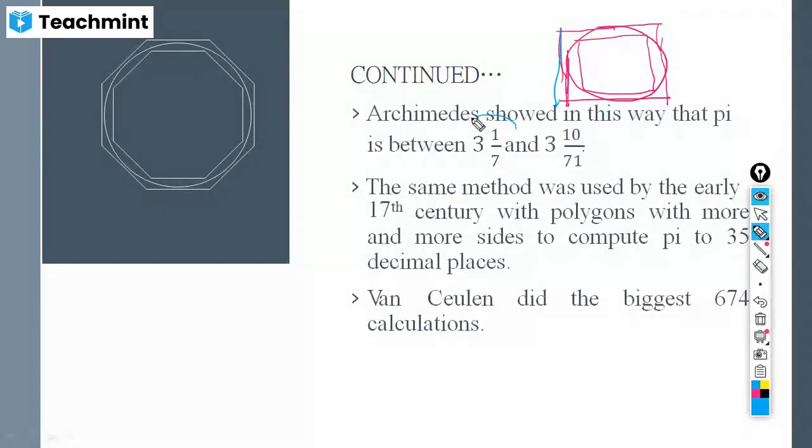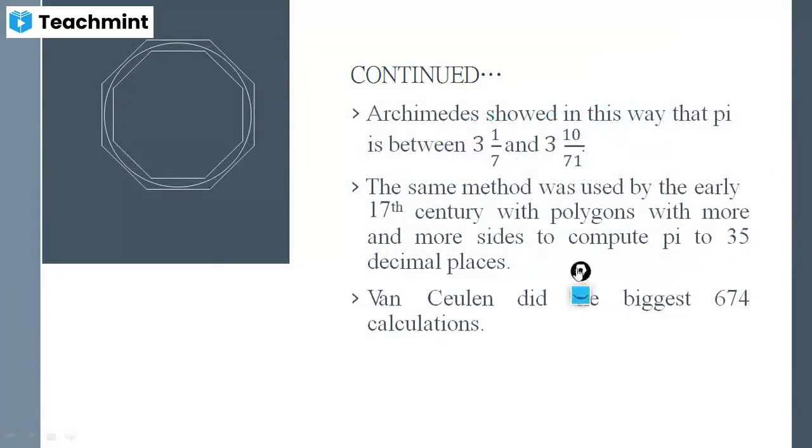He got two results, 3 integer 1 by 7 and 3 integer 10 by 71. So he said it lies between 3 integer 1 by 7 and 3 integer 10 by 71. This was the nearest approximation of Archimedes.